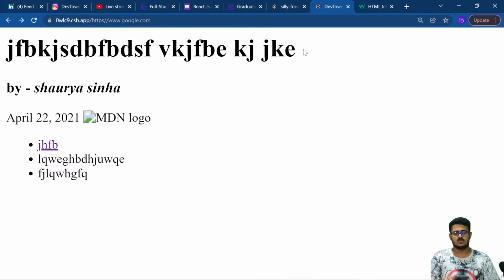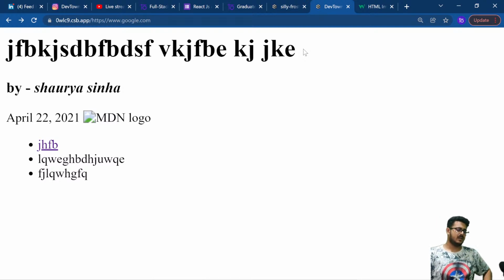Don't worry about that. This code will work when you do it on your own. You don't have to put the entire full image path. It should be able to pick it up from that portion itself, given that they are in the same folder. So you don't have to put the entire file path. This code will work absolutely fine. I think there are some issues on the servers of CodeSandbox, so we are not able to use images right now.